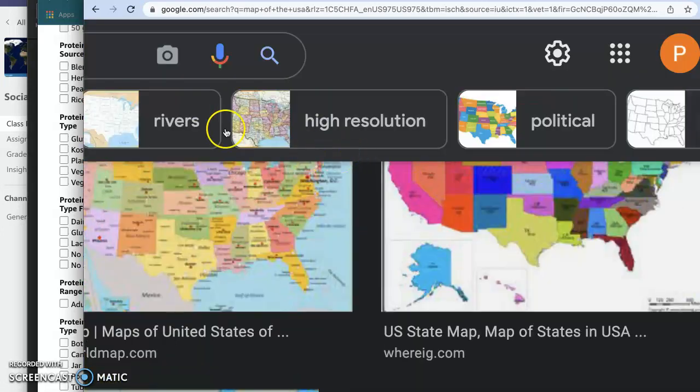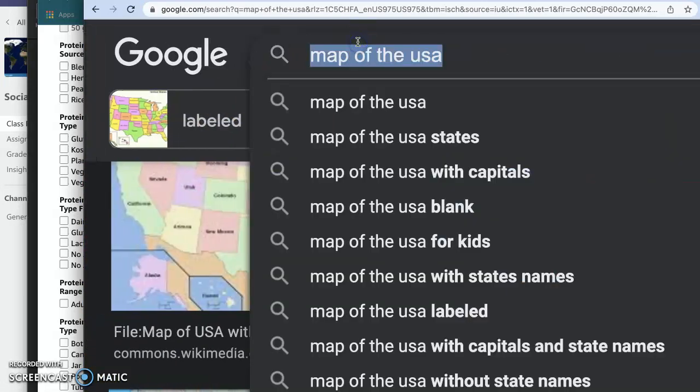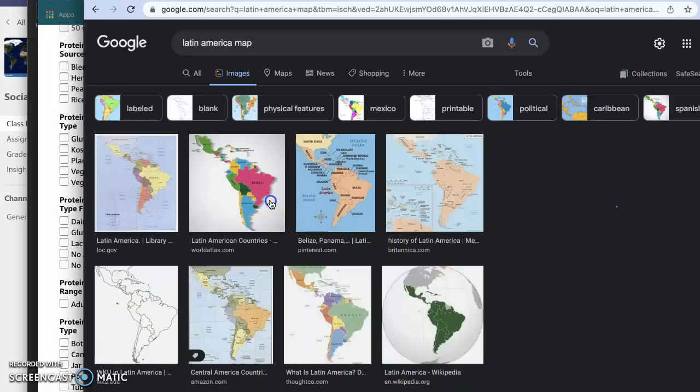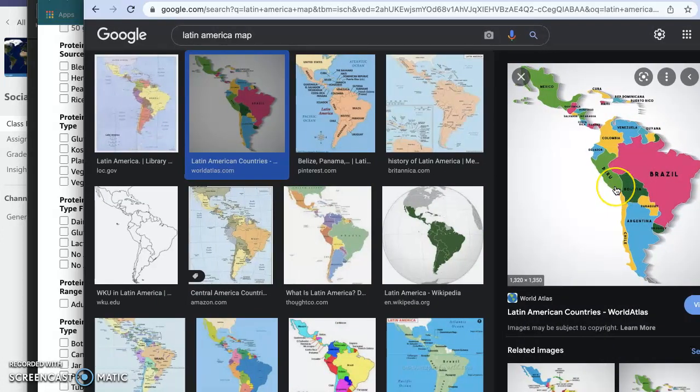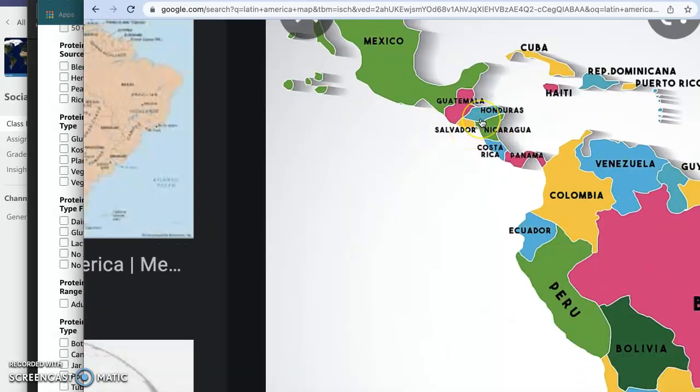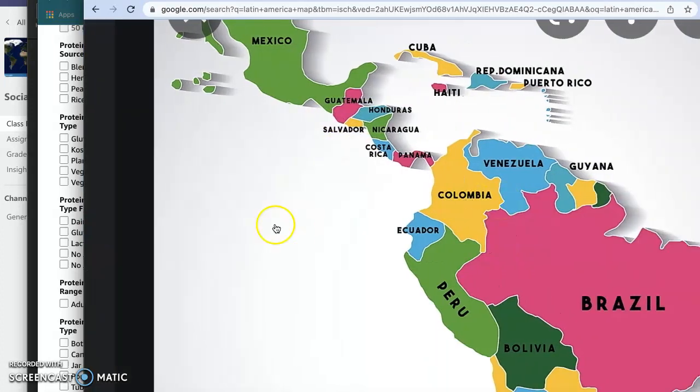Let's look at a map of Latin America. This is a pretty good map. So you can see in the map, Guatemala is underneath Mexico. So Mexico is north of Guatemala. South of Guatemala, we have Salvador, Honduras, and there's a little country that's, I believe, not on this map.